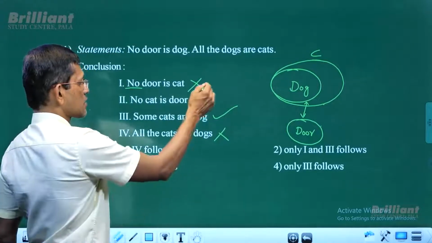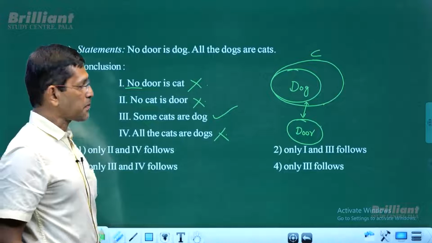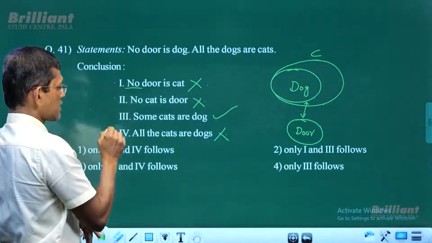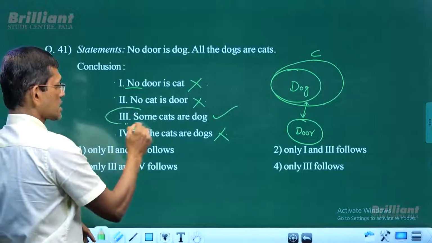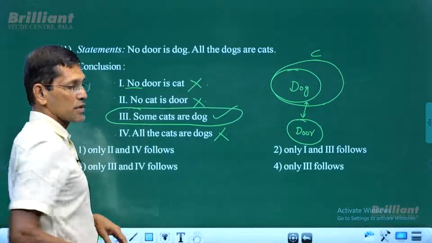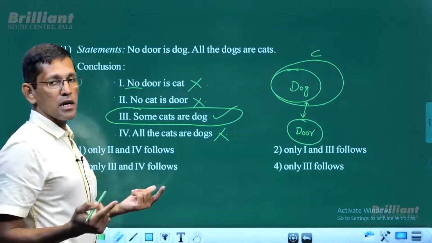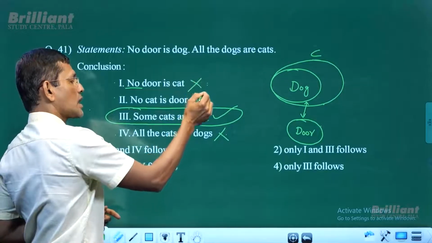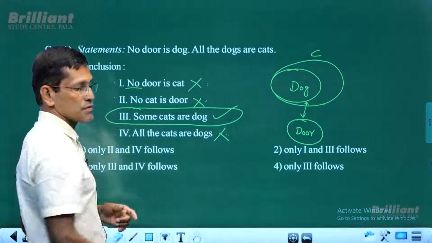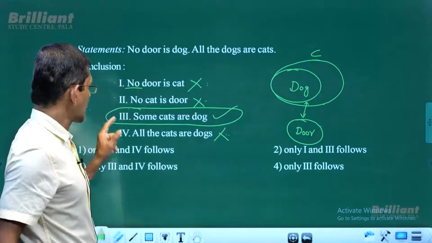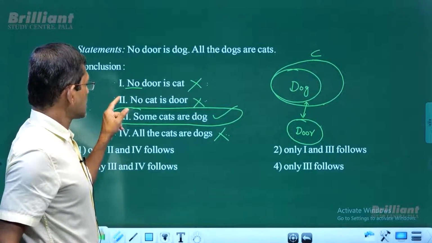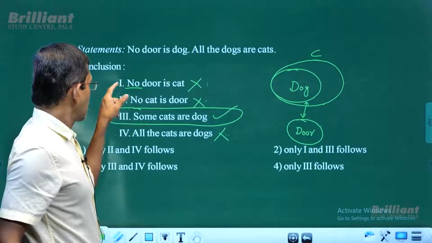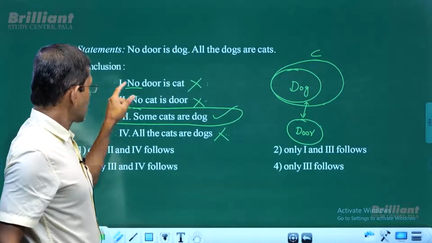Now we have 3 conclusions that do not follow. Is there any possibility of either-or between 1, 2 and 4? You don't need to consider 3 because it already follows. When you consider an either-or pair, we pick only the conclusions which do not follow. So that's 1, 2 and 4. 1 and 2 are not negated pairs. 1 and 4, no and all.